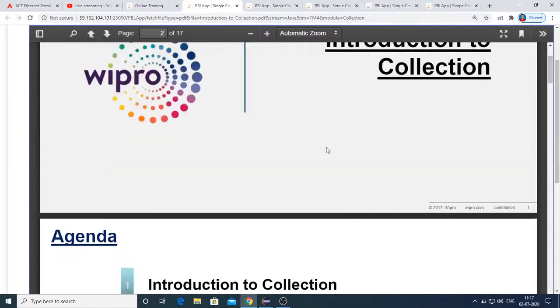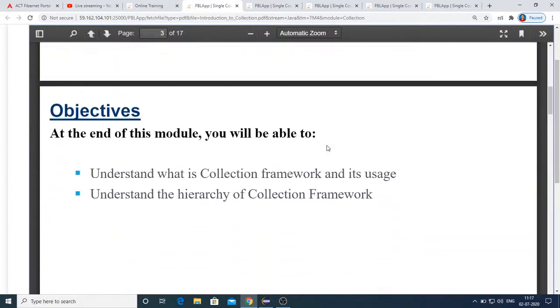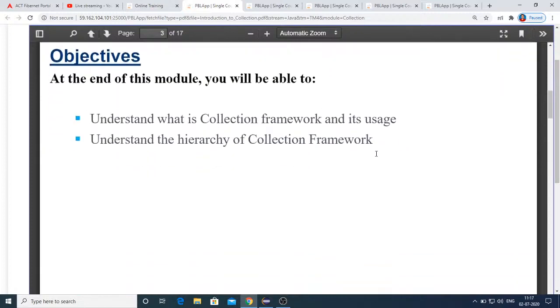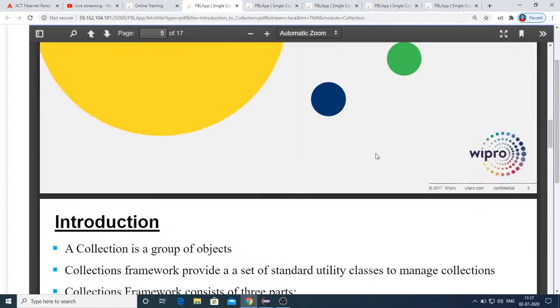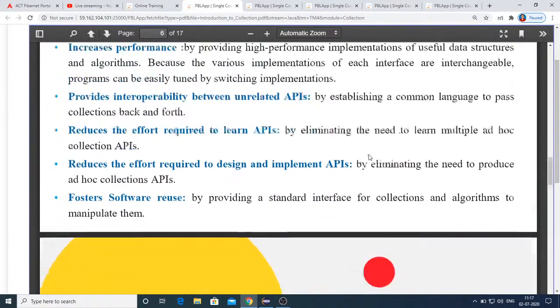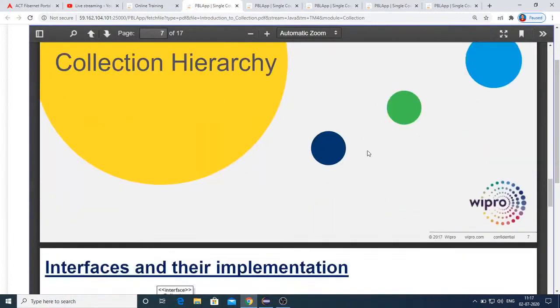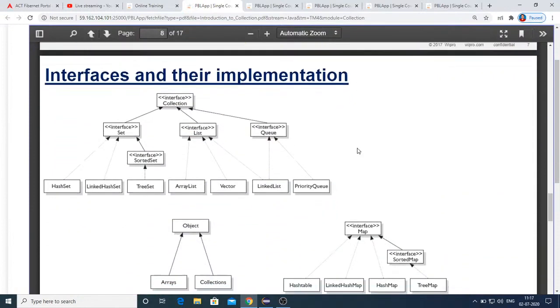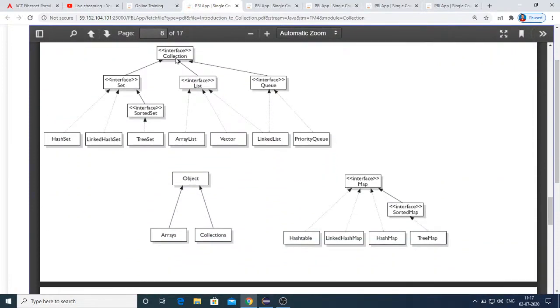Okay, let me scroll down. Collection is the root of this hierarchy. Collection itself is an interface. This is all the theory which I have discussed. So here you can see collection itself is an interface which is having these subclasses: set, list, and queue.